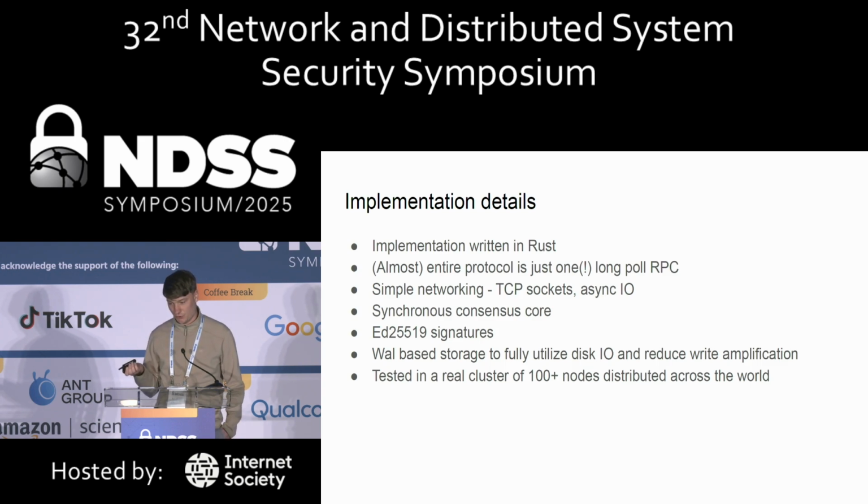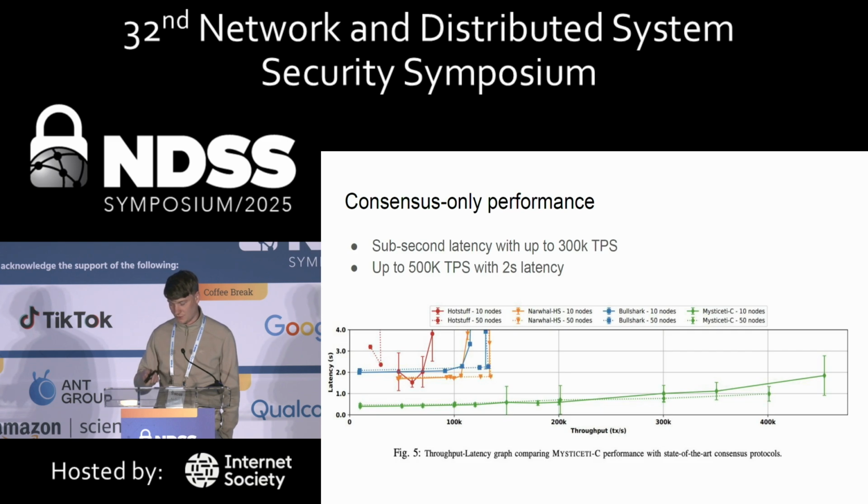And we do test this protocol in a real cluster, so we set up the test for the graph you see on the next slide. We set up a cluster of 100 or more nodes, and we distribute them across the world, including Asia, Europe, United States, Australia. So this is from a test performance.